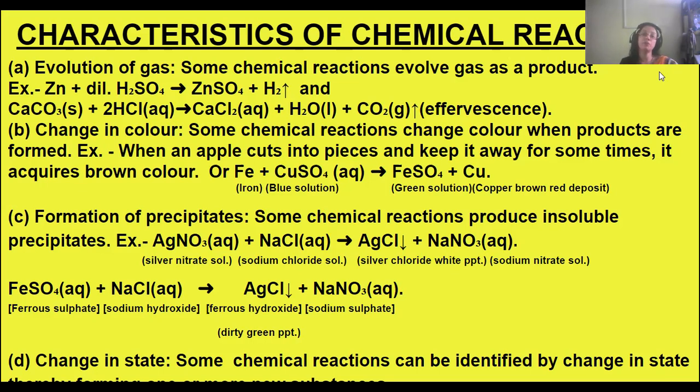So let me start with the characteristics of the chemical reaction. First one is evolution of a gas. When a chemical reaction is taking place, sometimes, not always, some gas is evolved as a product. For example, when zinc reacts with dilute sulfuric acid, H2SO4, zinc sulfate and hydrogen gas are produced. There are tests to identify whether the gas is hydrogen or not. That I will discuss later on.